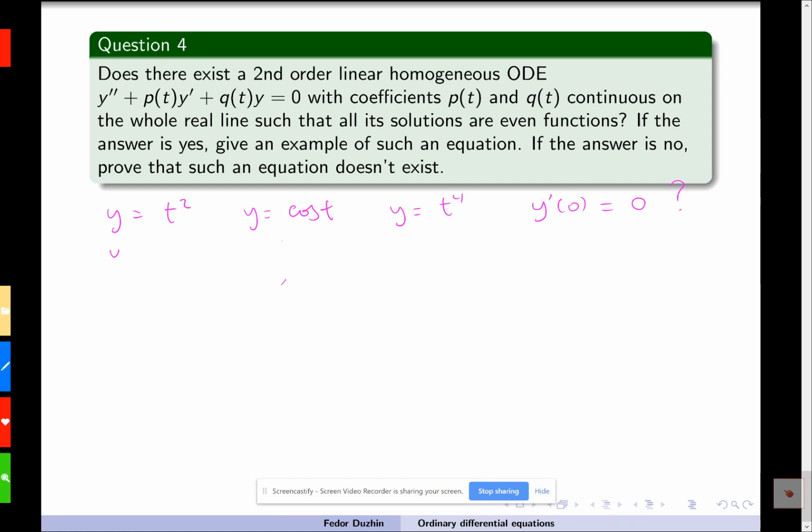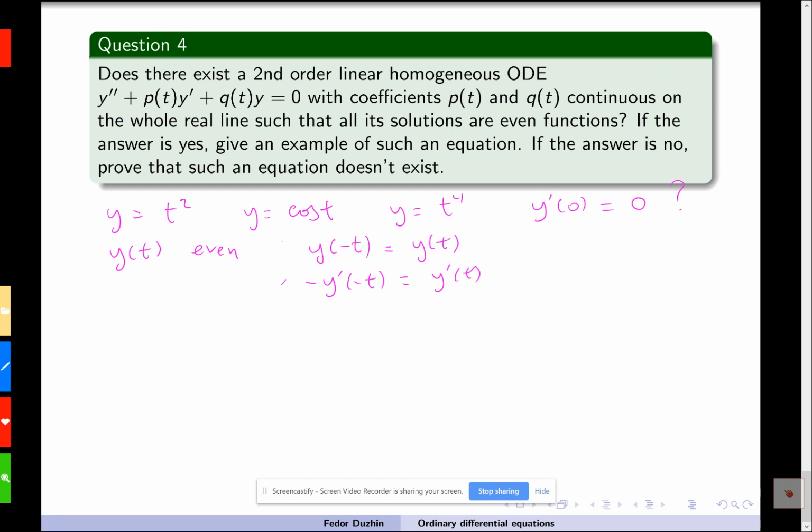So suppose that y of t is an even function. If y of t is an even function, it means that y of minus t equals y of t. But then let us differentiate this equation. Taking the derivative, the left-hand side, according to the chain rule, is going to be minus y prime of minus t equals y prime of t.